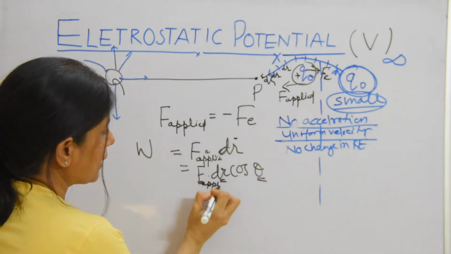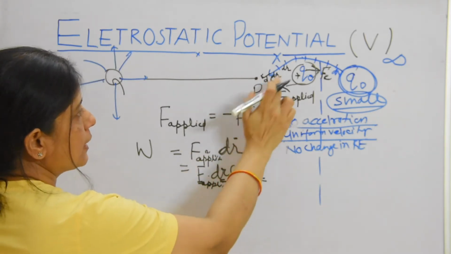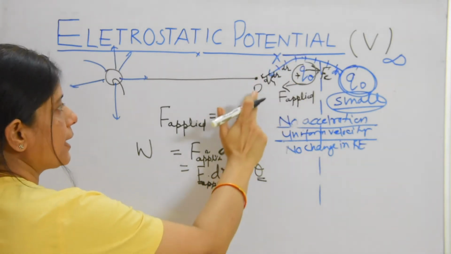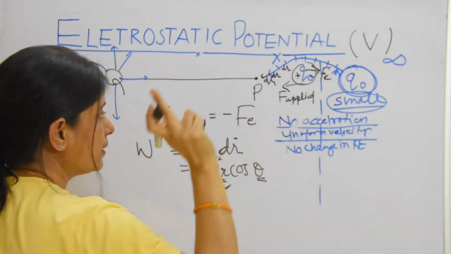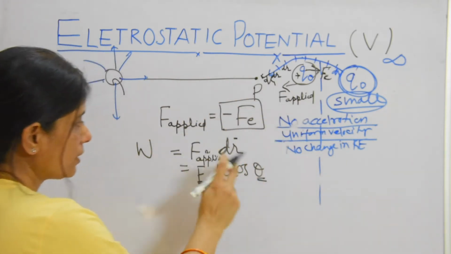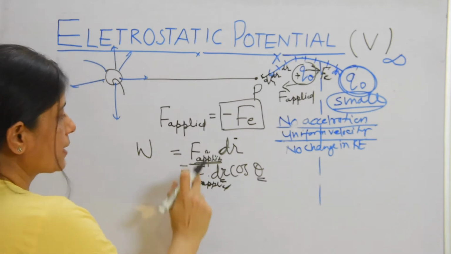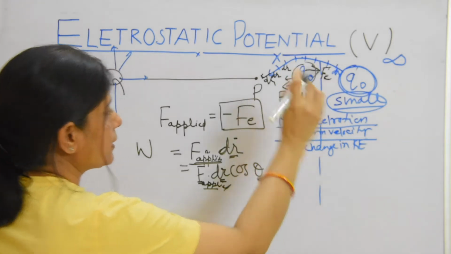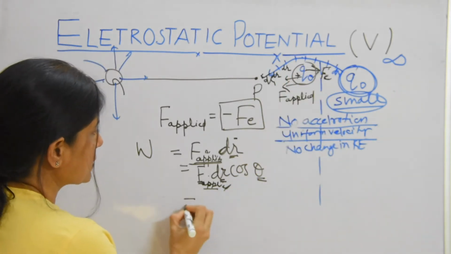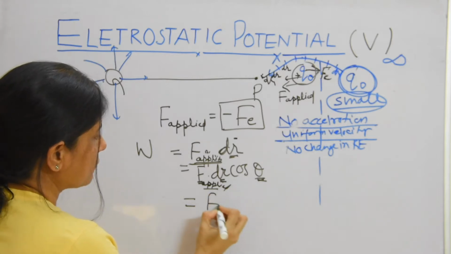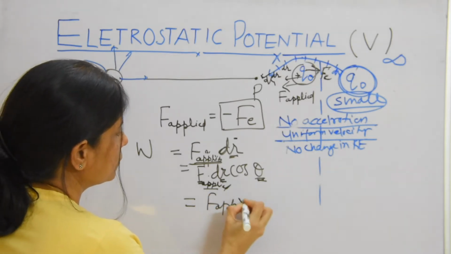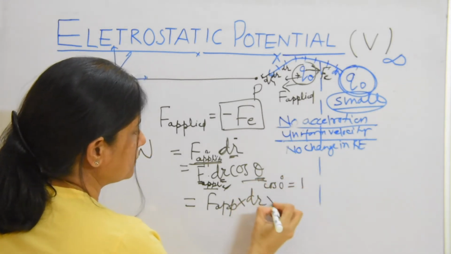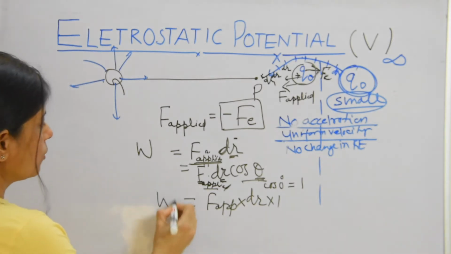Since F is the applied force, applied force is in this direction, and displacement is also in the same direction, meaning the angle between F applied and dr is zero. We will not talk about Fe; we are talking about F applied. Now what is the angle between F applied and dr? Both are in the same direction. So cos theta is cos 0 degree, that is 1. The work done is F applied into dr into cos 0, which is 1.